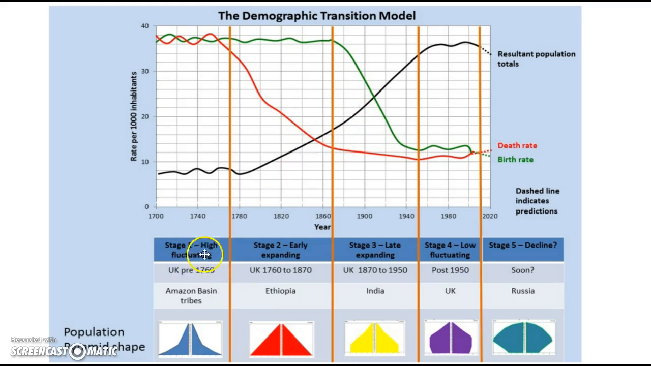So if we look down here, stage 1, high fluctuating. Remember, high birth rate, high death rate. Stage 2, early expanding. Expanding is getting bigger, so the population is growing because we have a high birth rate and a lowering death rate. Stage 3 is late expanding, so we're still getting bigger. The birth rate's decreasing though. The death rate is still pretty low. Stage 4, low fluctuating, so it's about staying even. If we look at the population total, it's about staying still. Stage 5, not a lot of countries have hit stage 5, so we really don't know what it's going to look like. And if you look down here at the bottom, it shows the type of pyramids that would be there.